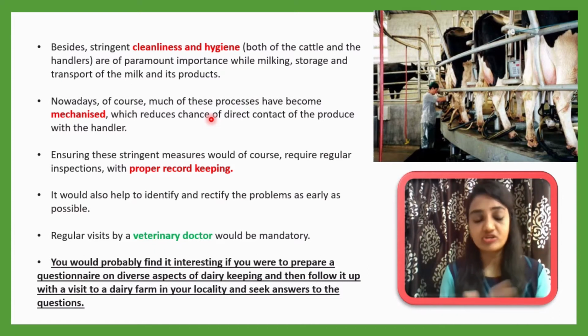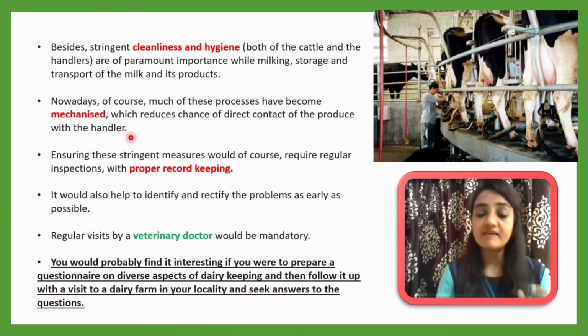There are automatic processes, automated machines, then storage and all transport are automated processes, which reduce the chance of direct contact of the produce with the handler. Automated machinery will reduce that chance, and that's why we can keep it hygienic.